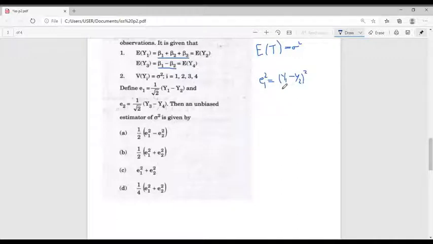Similarly, E2 square is equal to y3 minus y4 whole square divided by 2.